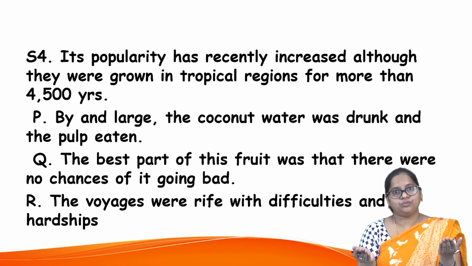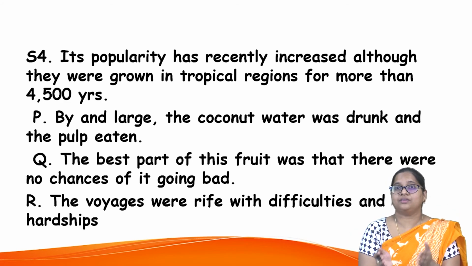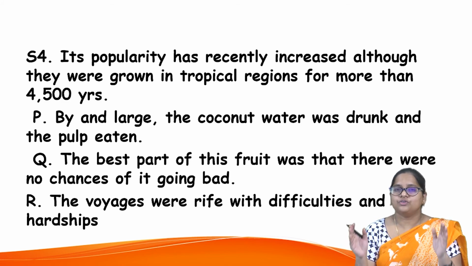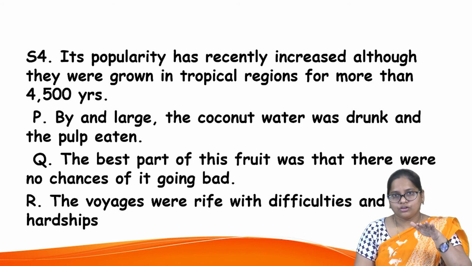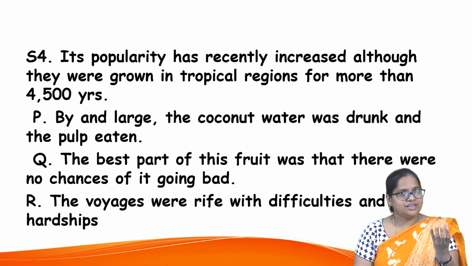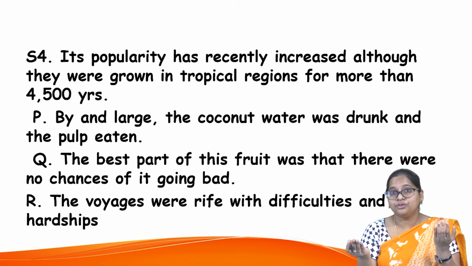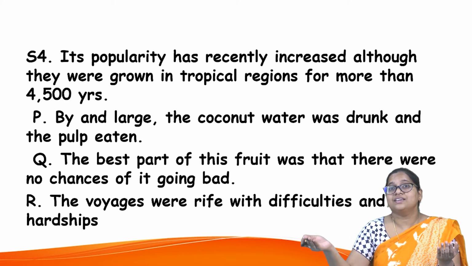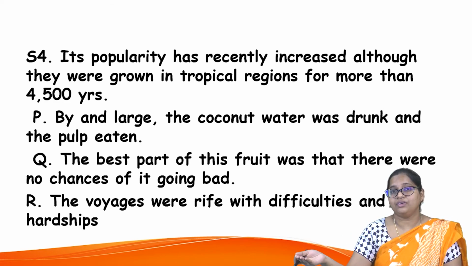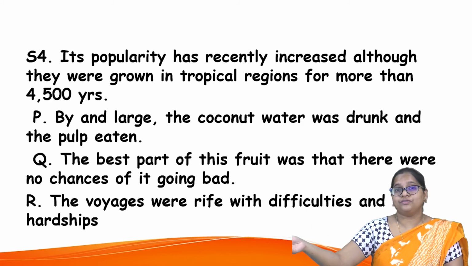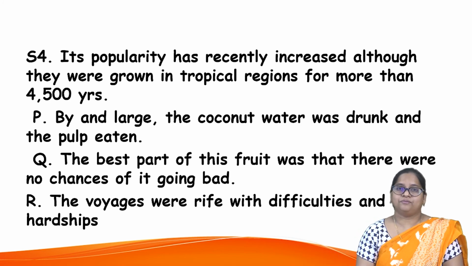The best of it was, now we are talking about the quality of something. The best part of the food was that it wouldn't go stale. So that is the sense created. Take an example: a rose, a flower. The flower is very beautiful. The rose is in pink color, red color, yellow color. And now the smell of the rose can be used for making perfumes.